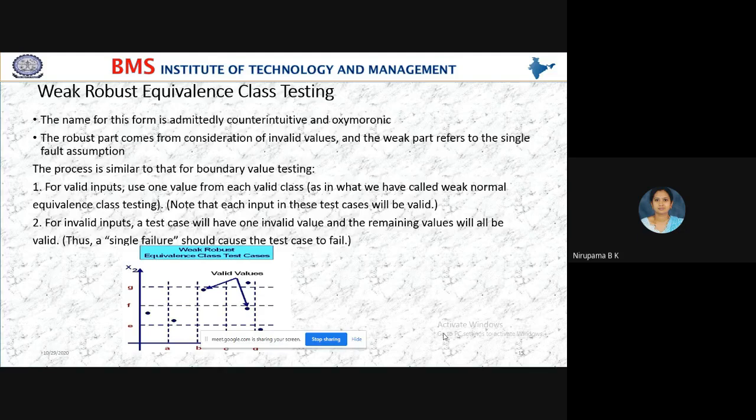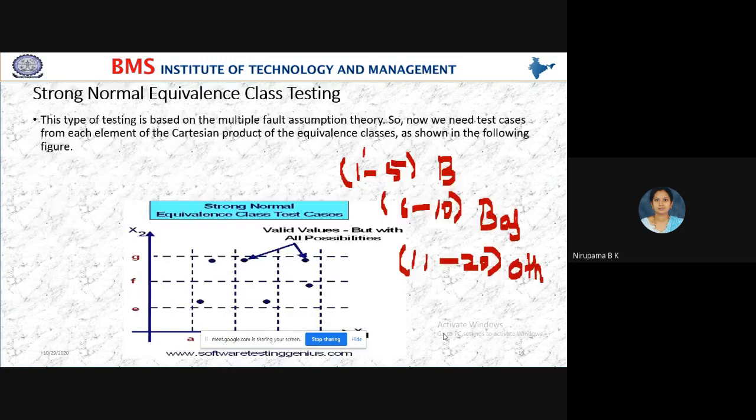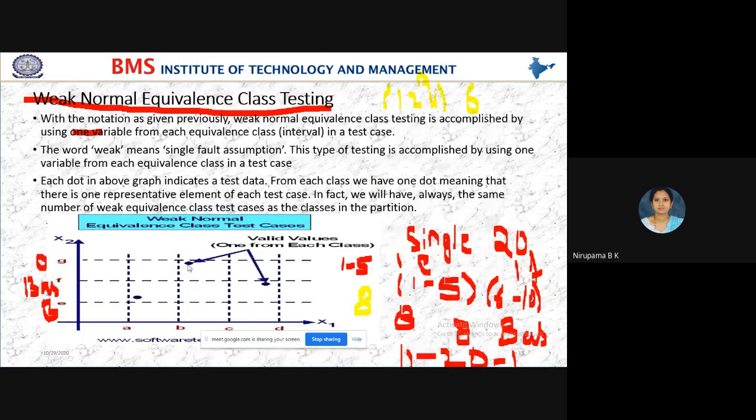The robust part, listen carefully. The robust part comes from considering invalid values. If you see the previous graphs, whatever values we were taking were within the range only.